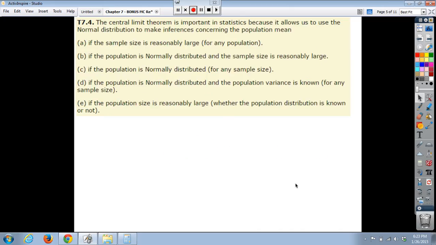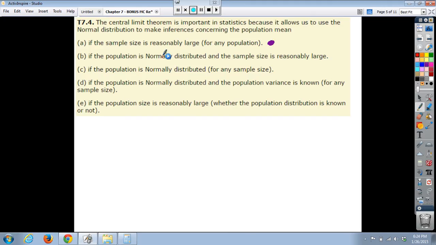Number 4. The central limit theorem is important in statistics because it allows us to use the normal distribution to make inferences, or we get to apply our results to the population concerning the population mean, if the sample size is reasonably large for any population. So can we make inferences with the central limit theorem about the population mean if the sample size is reasonably large? And this pretty much sounds like the central limit theorem. So it kind of seems odd. We'll just say, yeah, let's hold on to this one. This one seems good, but let's see maybe why the others are wrong.